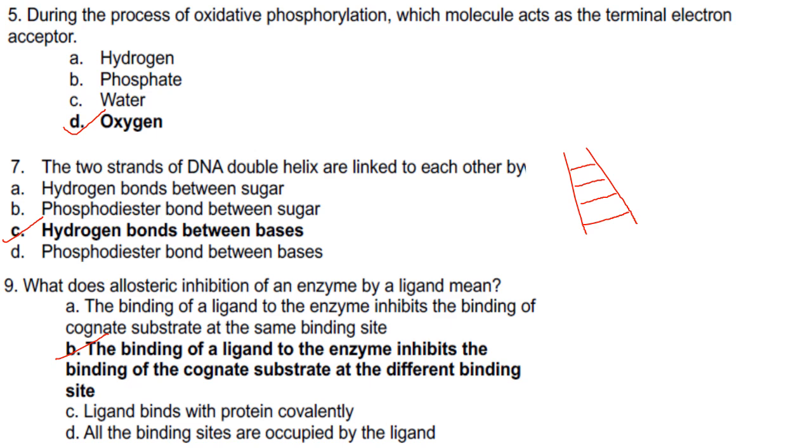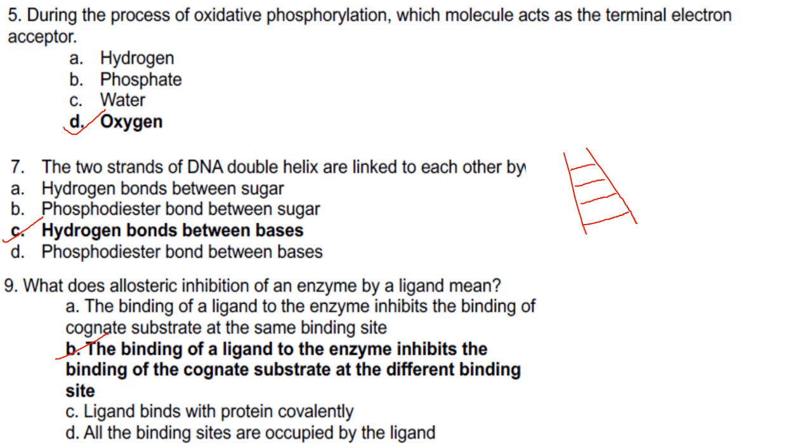Then next one. Two strands of DNA double helix are linked to each other by. So two strands of the DNA helix, this is one strand and this is the second strand. These are linked by hydrogen bonds between the bases. A to T has 2 hydrogen bonds. GC has 3 hydrogen bonds. So hydrogen bond between bases is the answer. Answer is option C.